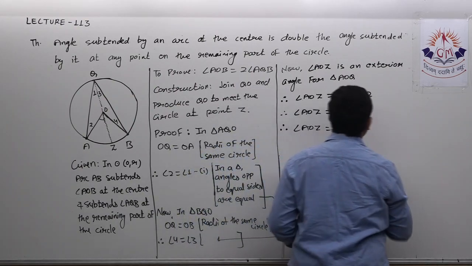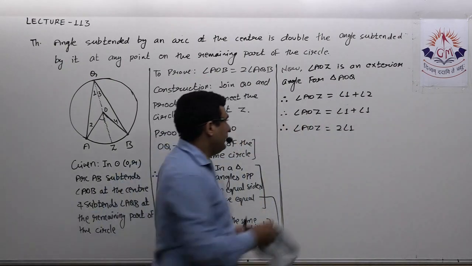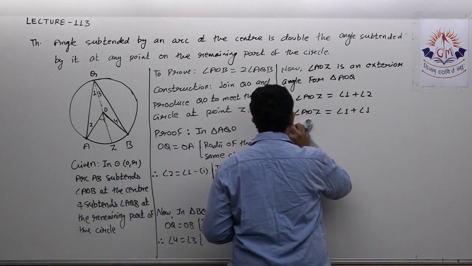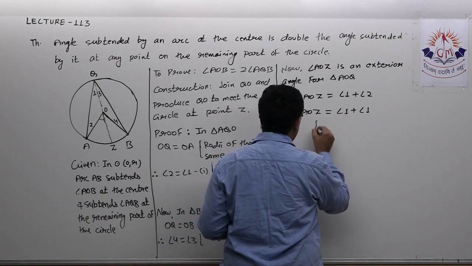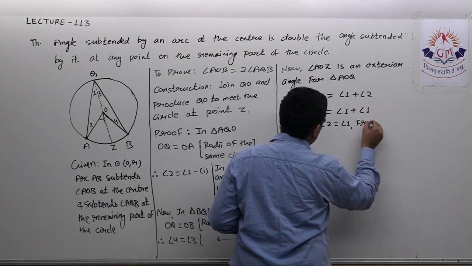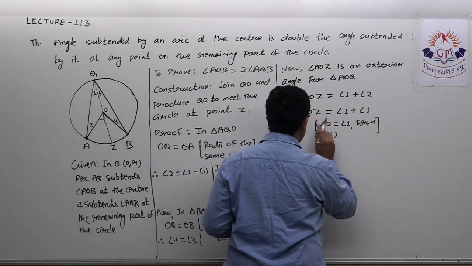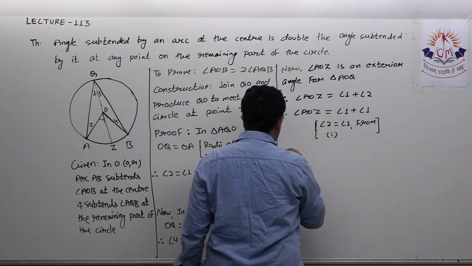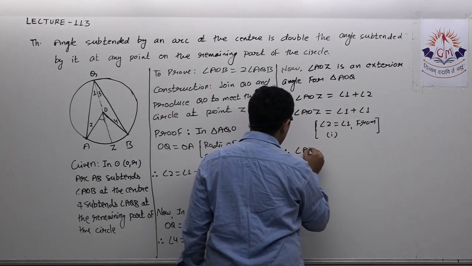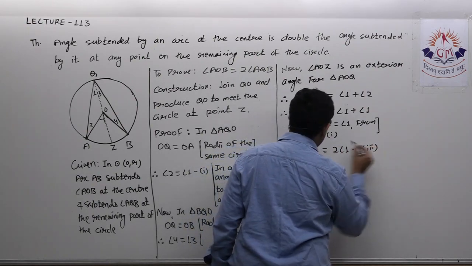Now here, at the place of reason, you can write that angle 2 is equal to angle 1 from first. Angle 2 is equal to angle 1 from first. Therefore, angle AOZ is equal to twice of angle 1. Let it be equation number 3.